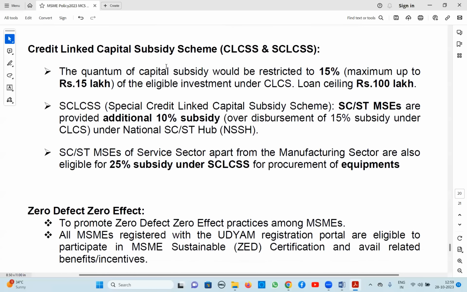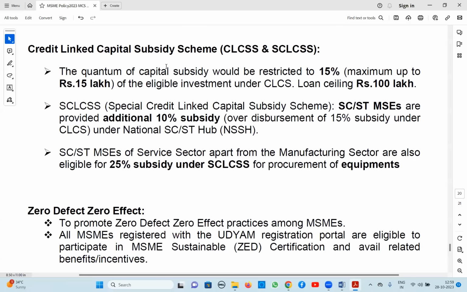Next, credit linked capital subsidy scheme. Earlier there were TUFS, etc. Now there is only one scheme, the credit linked capital subsidy scheme. Here the eligibility is units up to 100 lakh. And what is the benefit here? 15% of the project cost with a maximum of 15 lakhs is capital subsidy given by government. And if SC/ST beneficiaries, another 10% extra, that is called the special credit linked capital subsidy scheme, where apart from the 15% normal, they will get 10% additional subsidy. That means for 100 lakhs, they will get 25 lakhs subsidy.